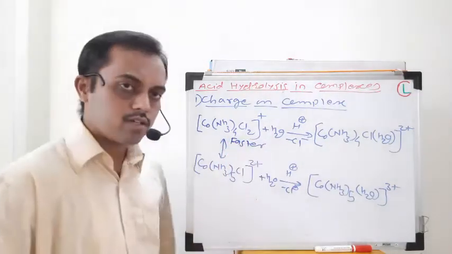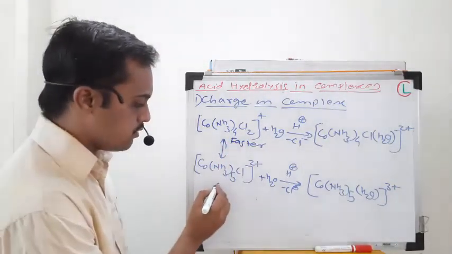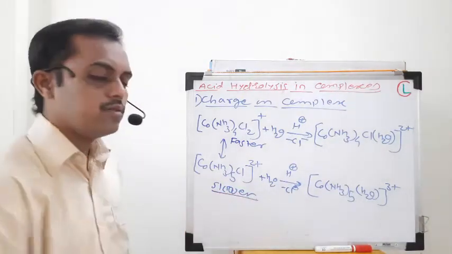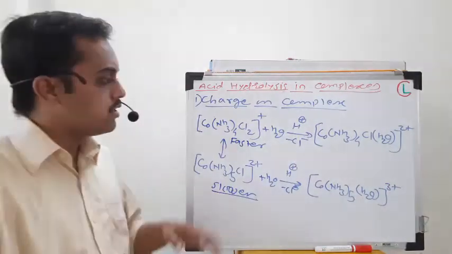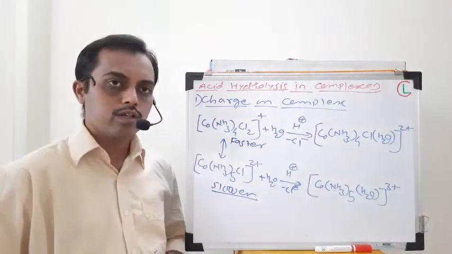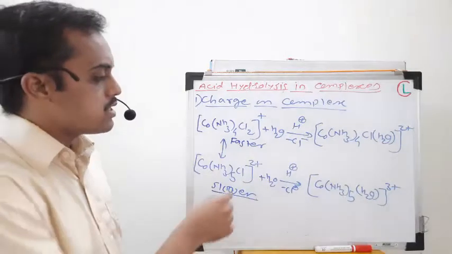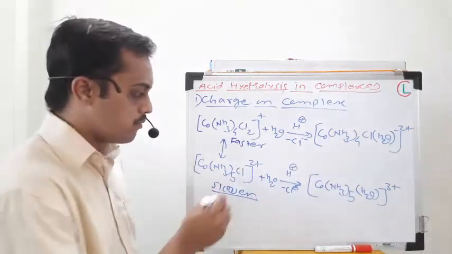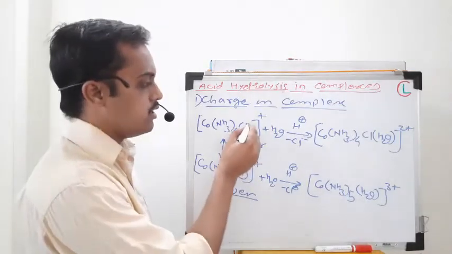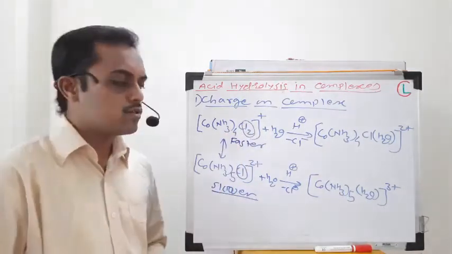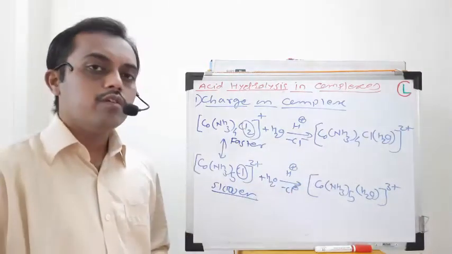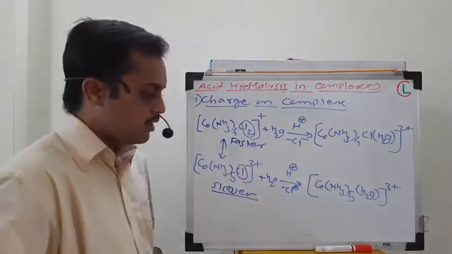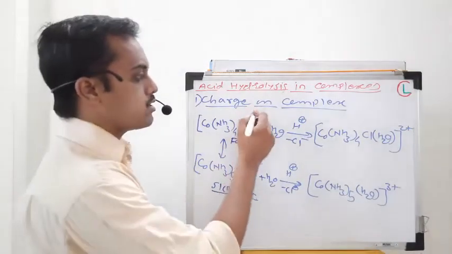This complex reacts faster than this complex. This one will react a little bit slower. On what basis do we say that this will react faster and this will react slower in this mechanism? If the charge on the complex is greater, the ligands will be held tightly. That means the Cl ligand which is going to be replaced by the H2O molecule will be held tightly if the total charge on the complex is higher. Here the charge on the complex is +1.